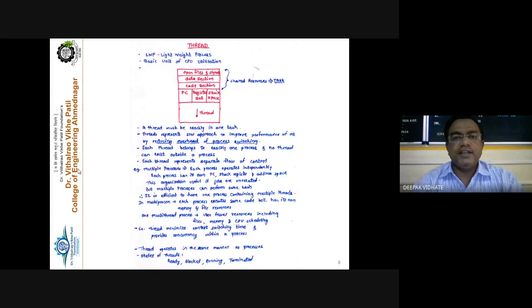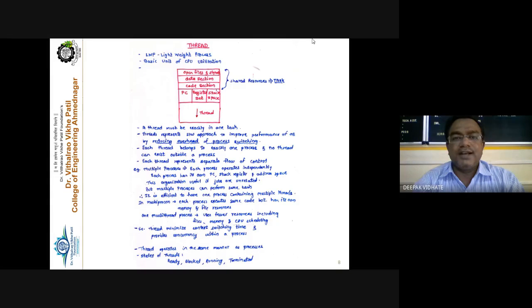Instead of creating a separate process, it is much easier, more beneficial, and more economical to create multiple threads within a single process. A thread is a lightweight process, to define it simply, and it is also called the basic unit of CPU utilization. It represents a software approach to improve the performance of the operating system by reducing the overhead of process switching. Each thread belongs to exactly one process, and no thread can exist outside the process.